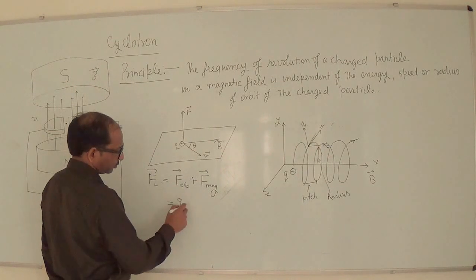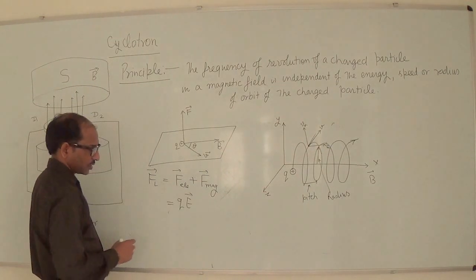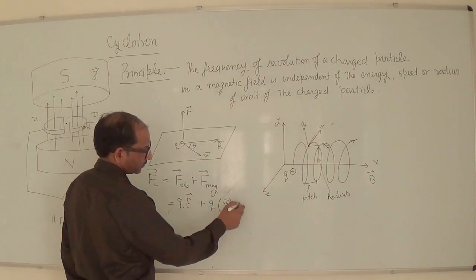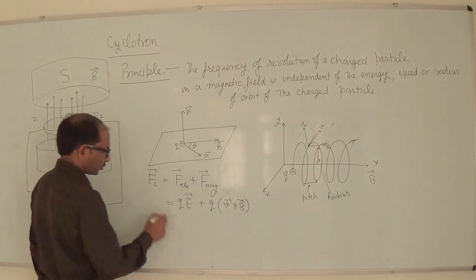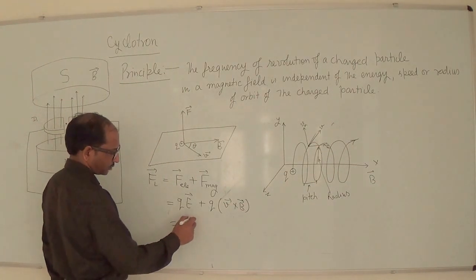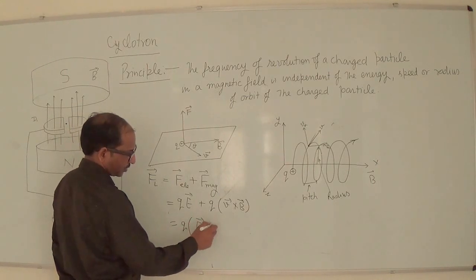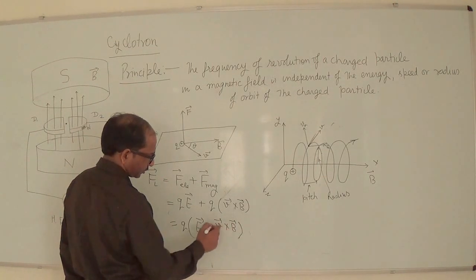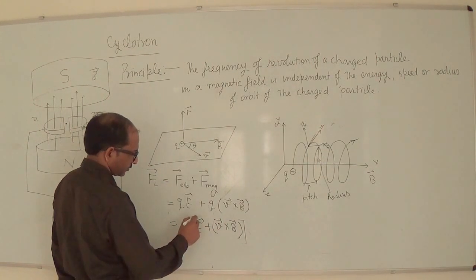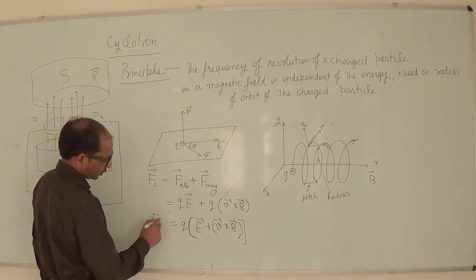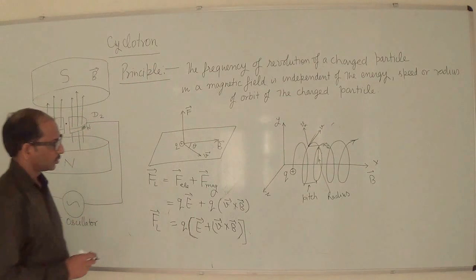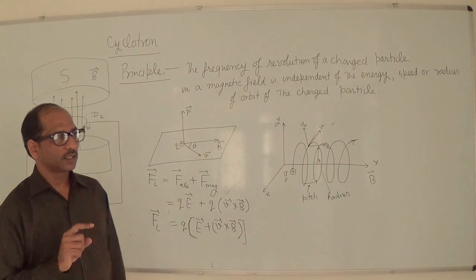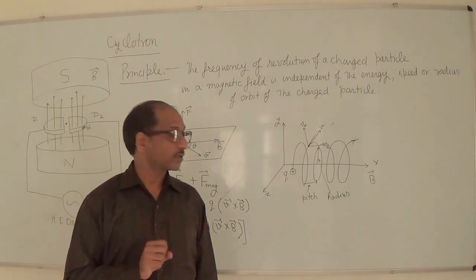So this Q E is the electric force, and Q V cross B in vector form. So this is Q, E plus V cross B, in a small bracket, and you can write it like this. So this is your Lorentz force. The Lorentz force is the sum of two forces, electric force and magnetic force.